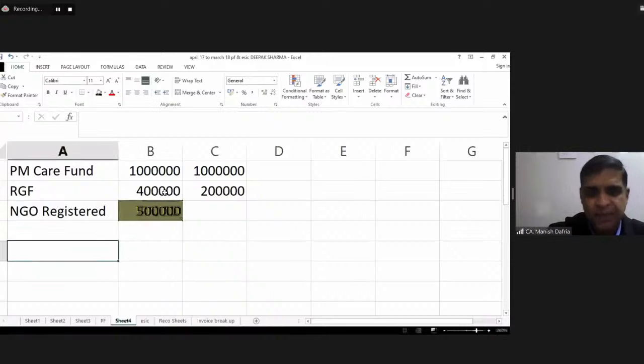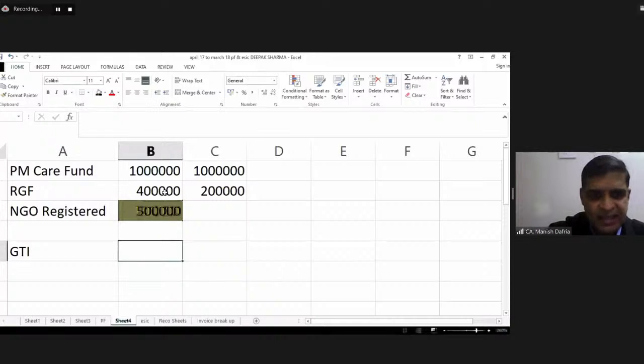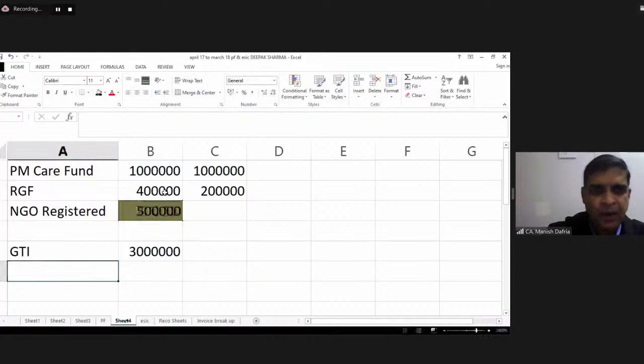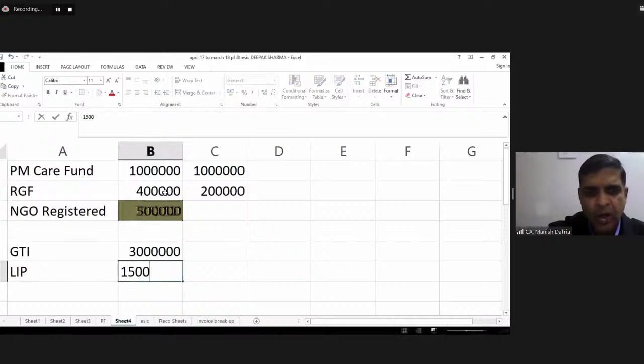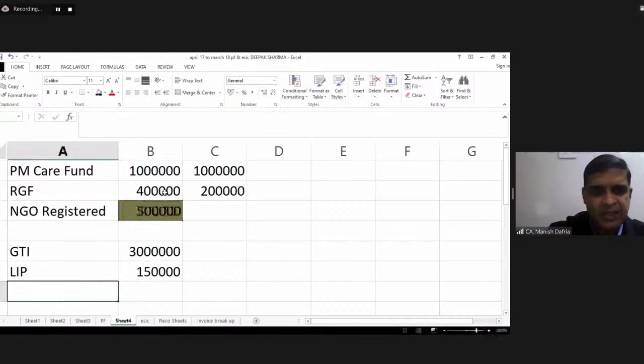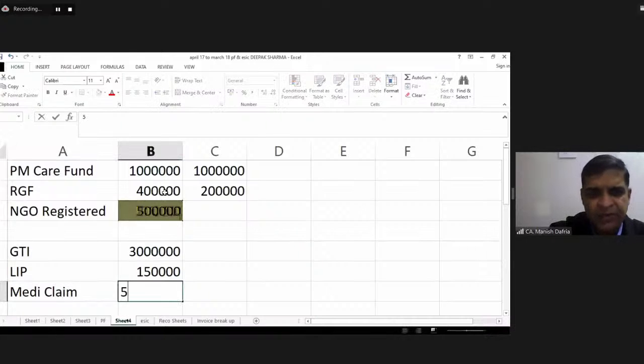Say, for example, it has been given my GTI is say 30 lakhs. Apart from this, I am having this life insurance premium payment of 1,50,000, and then there is this mediclaim for my parents 50,000.